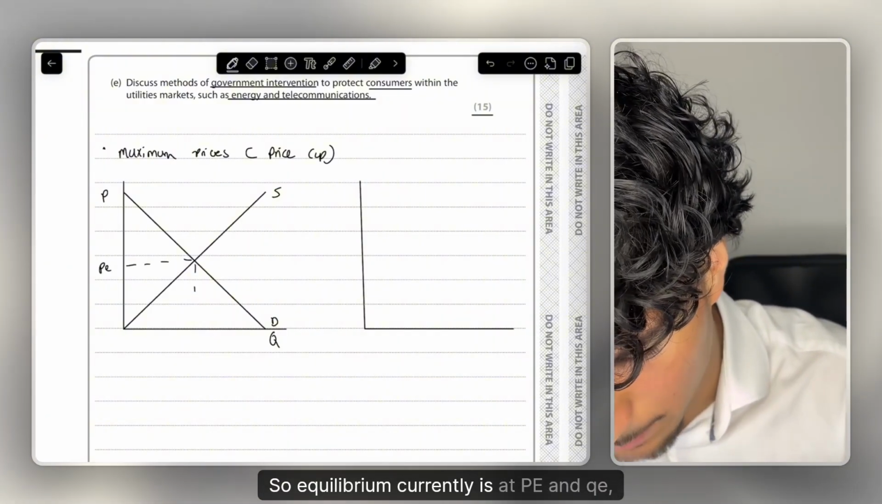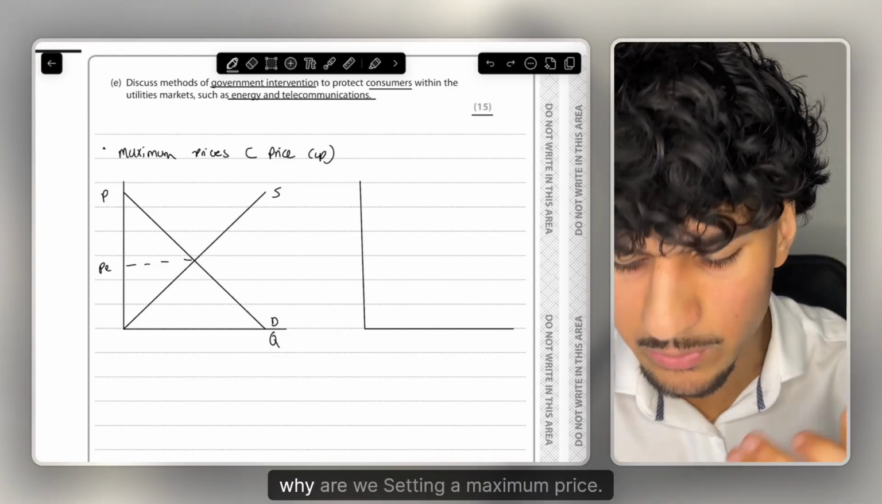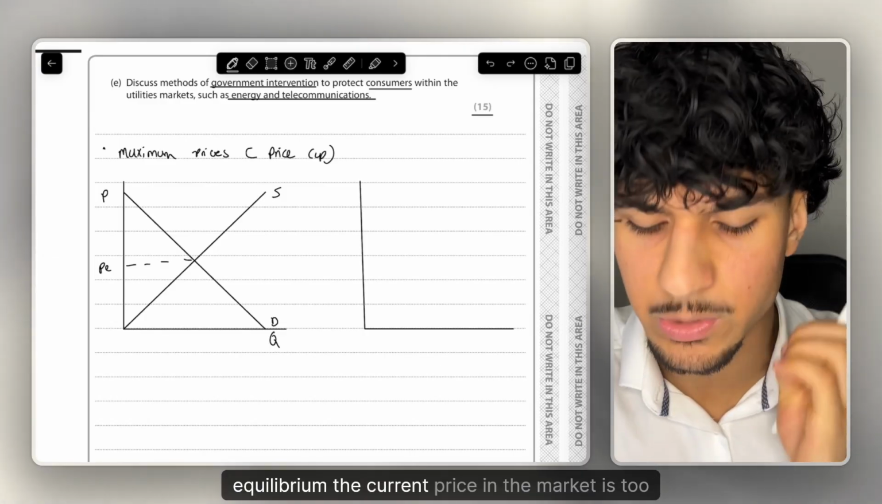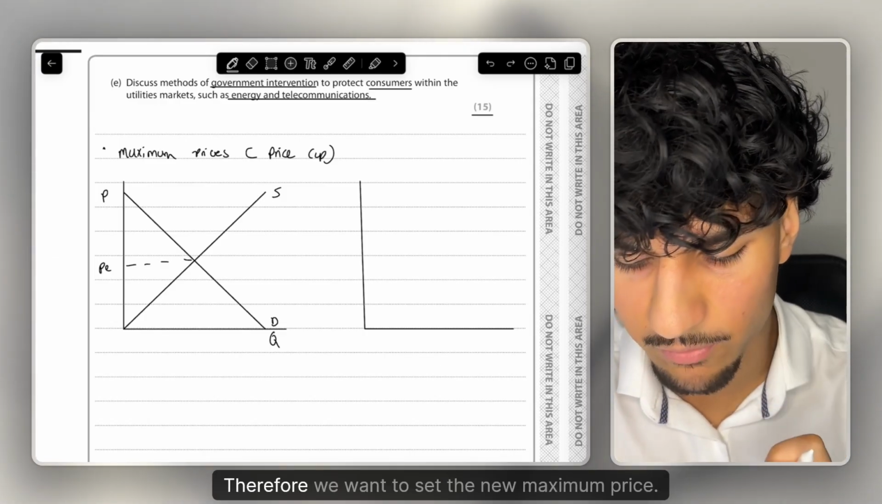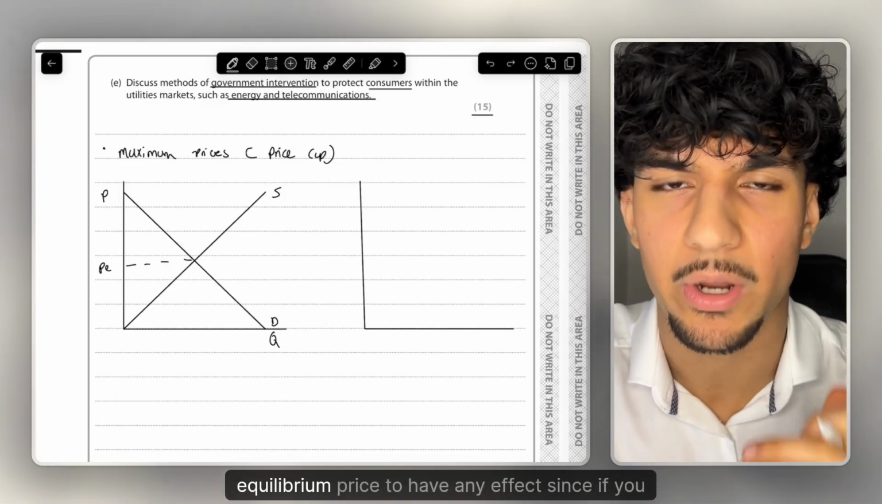So equilibrium currently is at PE and QE, but now we will actually not label QE for now. But why are we setting a maximum price? We are setting a maximum price since the price at equilibrium, the current price in the market, is too high. Therefore, we want to set the new maximum price. The maximum price needs to be lower than the equilibrium price to have any effect.